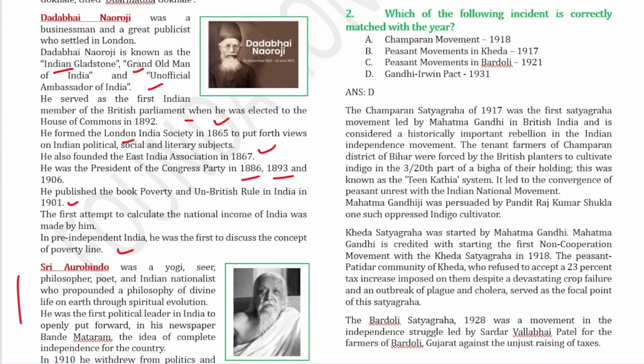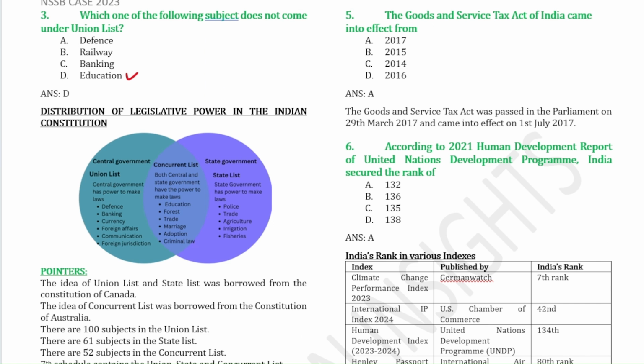Next question, which of the following incidents is correctly matched with the year? So Gandhi Irwin Pact is correctly matched because Champaran movement was held in the year 1917, okay, and then the peasants movement in Kheda was held in the year 1918, and then the peasant movement in Bardoli was held in the year 1928. So here there are some short descriptions given, so you can go through these points. So you can go through this one.